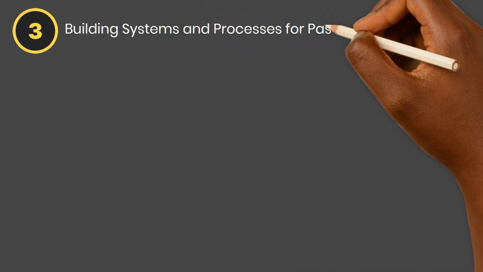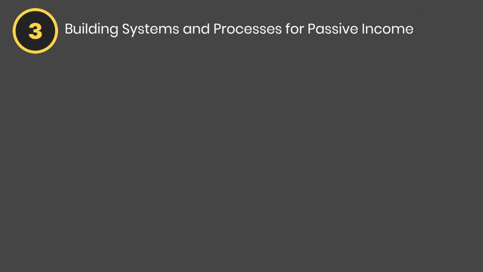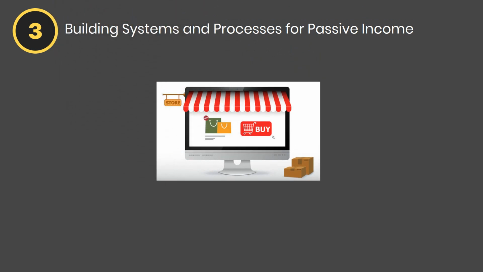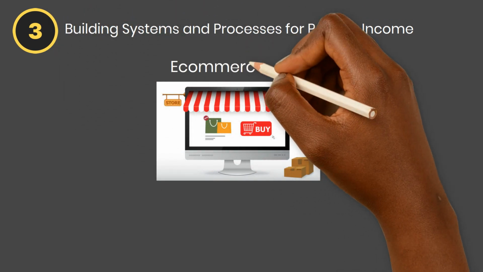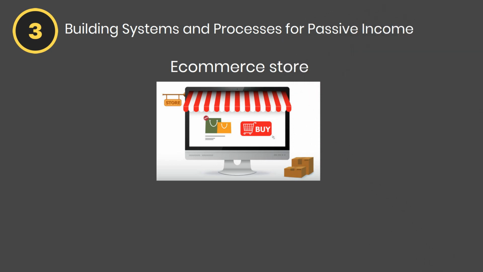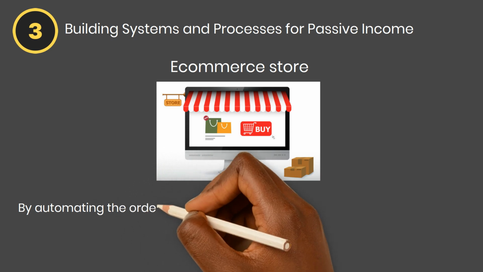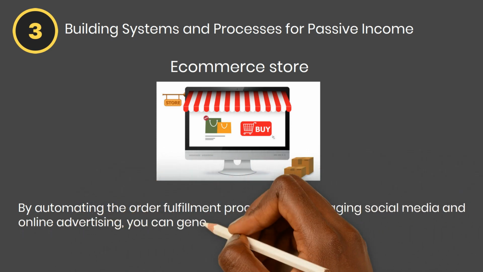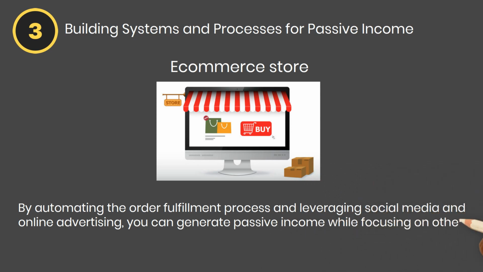Step 3. Building systems and processes for passive income. The book also emphasizes the importance of building systems and processes that can generate passive income. One example of this is creating an e-commerce store that sells niche products or services. By automating the order fulfillment process and leveraging social media and online advertising, you can generate passive income while focusing on other areas of your business.